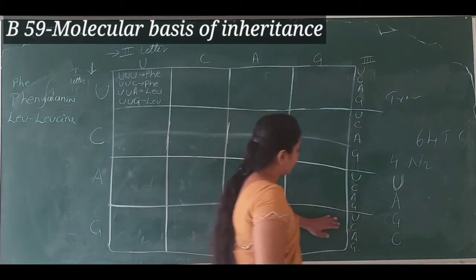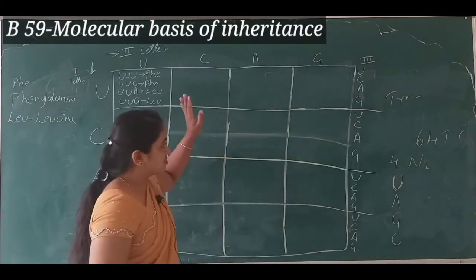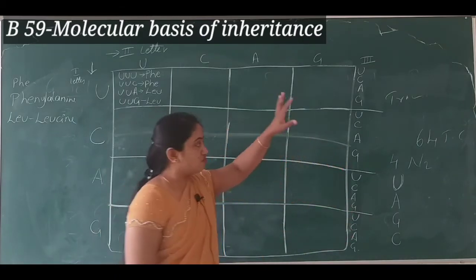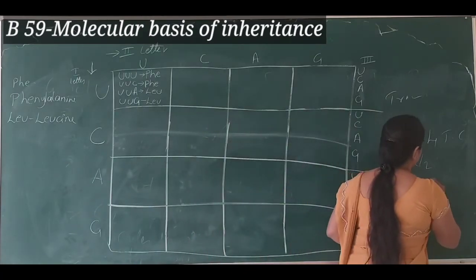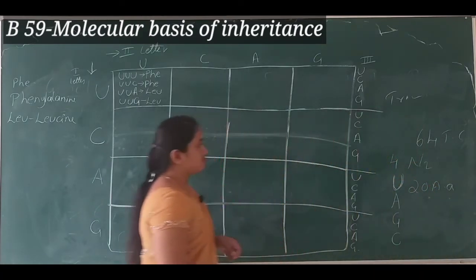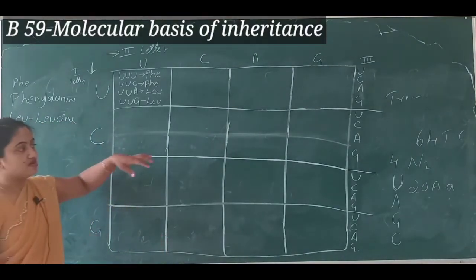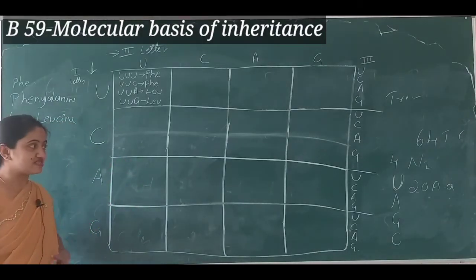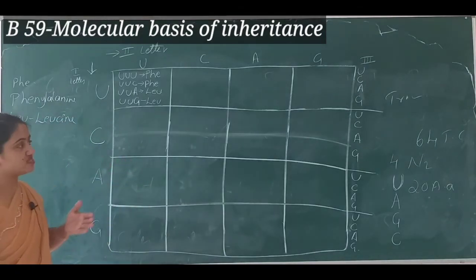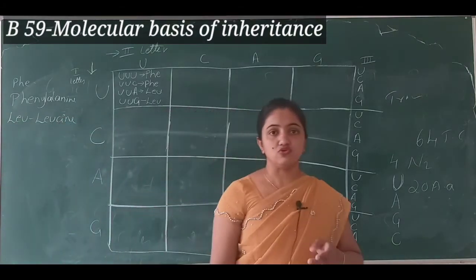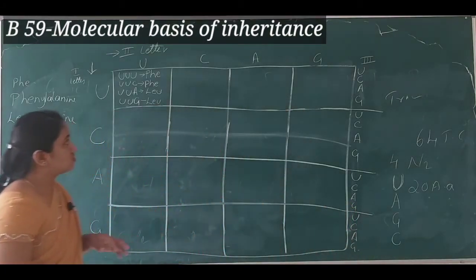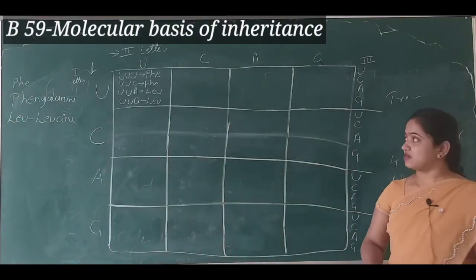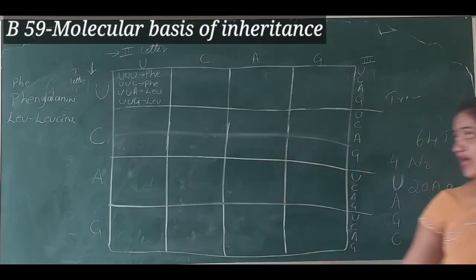If we complete writing this checkerboard, we'll get 64 triplet codons coding for 20 amino acids. A number of triplet codons code for the same amino acid. Out of 64, only 61 will code for amino acids. The other 3, as I told you, are known as stop codons. Okay, so I'll complete this checkerboard, and I'll write the full form of amino acids now.